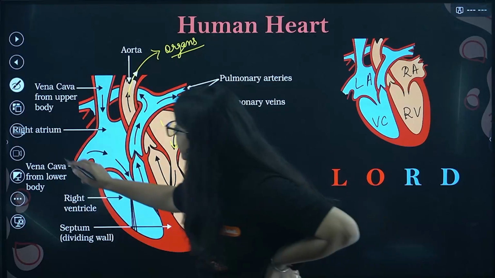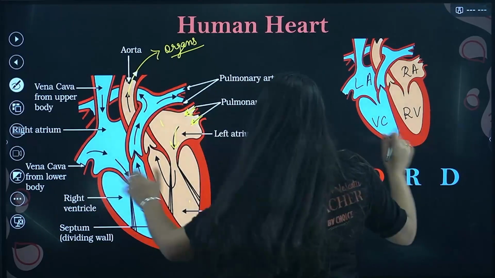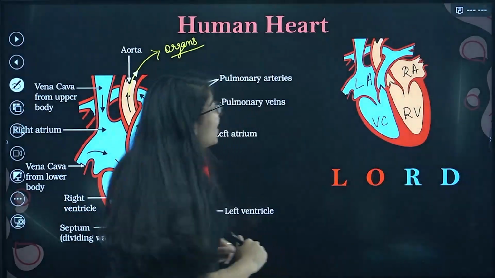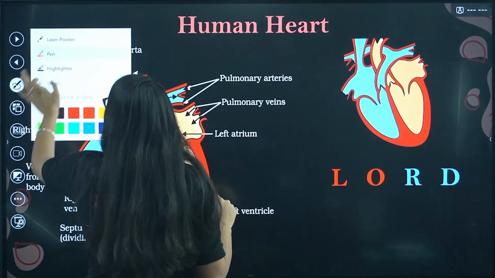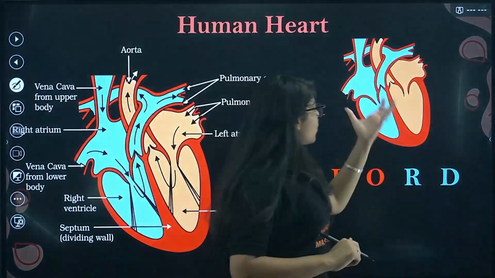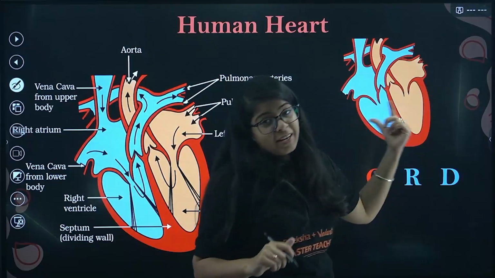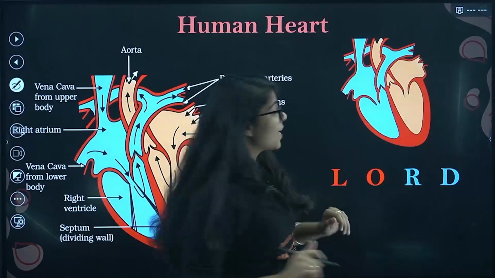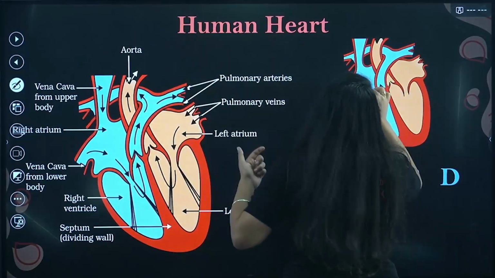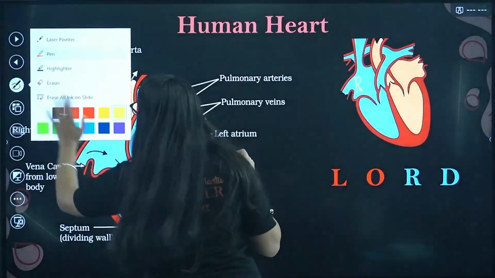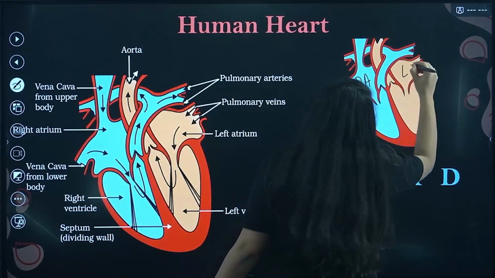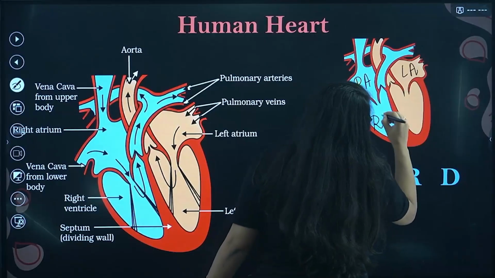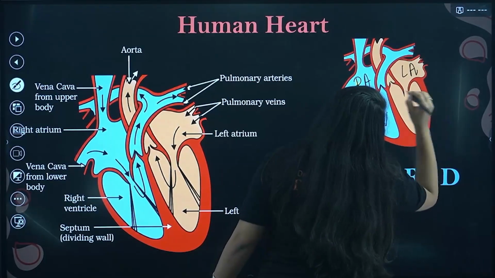Oh, I did it again, I was standing, sorry. Okay, let's do it again. Now when you stand like this, you have this as your right atrium. I'm very sorry, that is my mistake. I was just thinking something. This is your right atrium. This is your left atrium. This is right ventricle. This is left ventricle.